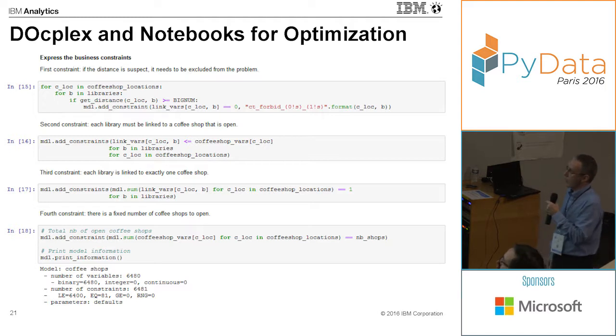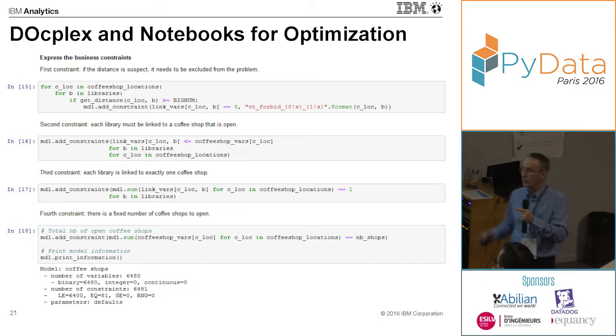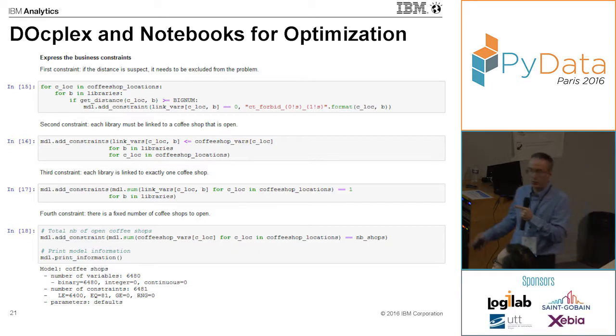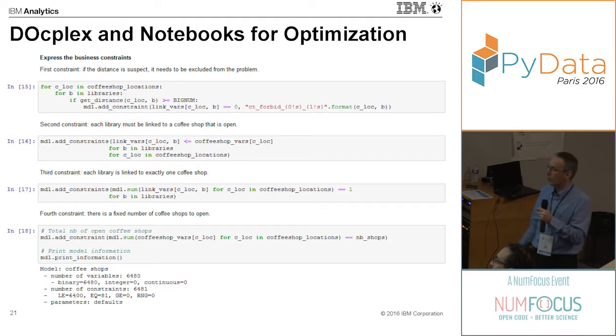Then the last constraint is that we decide how many coffee shops we want to open. That means that the sum over all possible candidate locations for the coffee shop decision variable has to be equal to the number of shops that we want to open. So that's the description of the model. The purpose of this model is to define what is a valid solution to the problem.